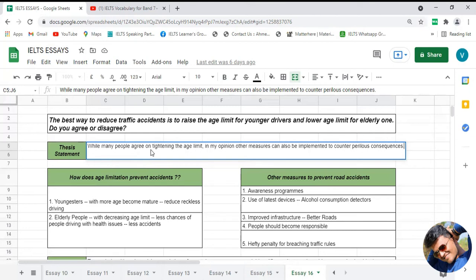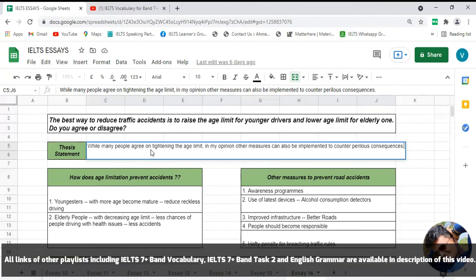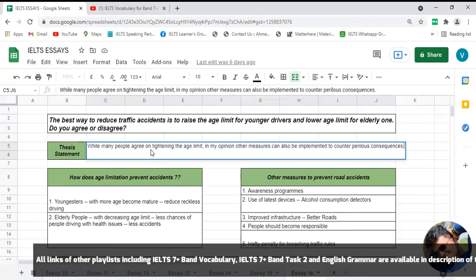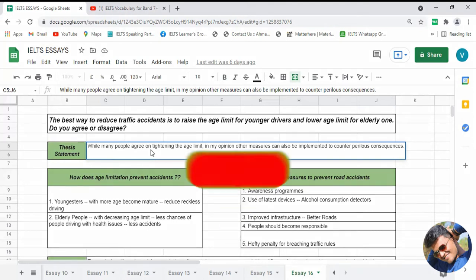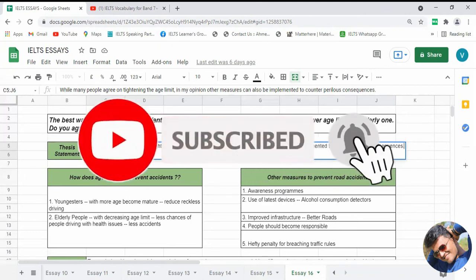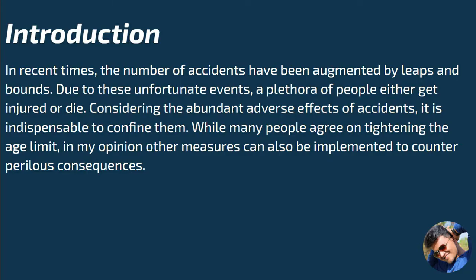By this particular statement, I can understand that in body paragraph number 1, I am going to write how changing the age limit can solve the problem of traffic accidents, and in another paragraph, I am going to mention the other measures or steps which can be implemented either by government or by people to deal with traffic accidents. So friends, this is what your thesis statement is. Now it's time to see how the introduction paragraph can be developed by using this explanation up to this point. So without wasting any time, let's see the introduction paragraph.